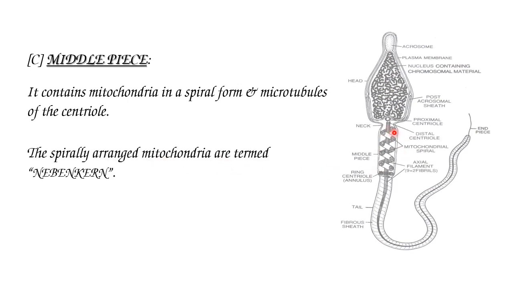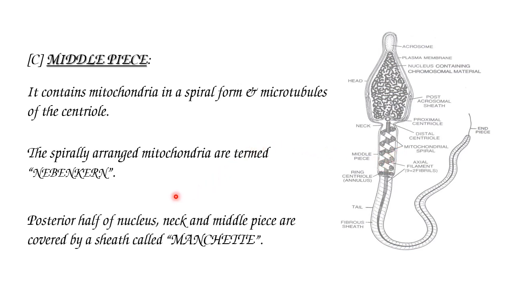The spirally arranged mitochondria are termed the Nebenkern. The posterior half of the nucleus, neck, and middle piece are covered by a sheet called the manchette.